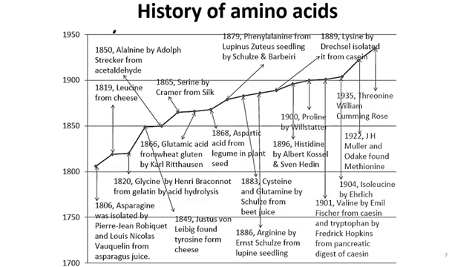Secondly, the second amino acid, leucine, was discovered from cheese, and the third one, glycine, was isolated in 1820 from gelatin by acid hydrolysis. So you have to remember the dates, the amino acids and their sources. It's better if you make a list of their discovery, the year, their source and the name, and make a list of these amino acids.